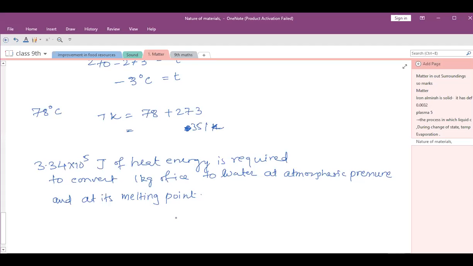Yes, other doubts? Very short answer questions first. Okay, all doubts from very short, 1 to 23.